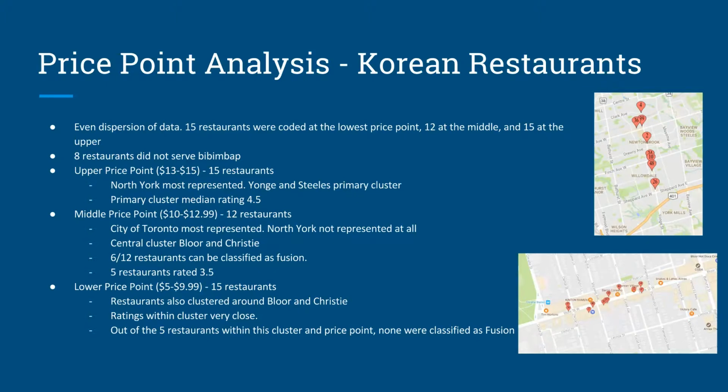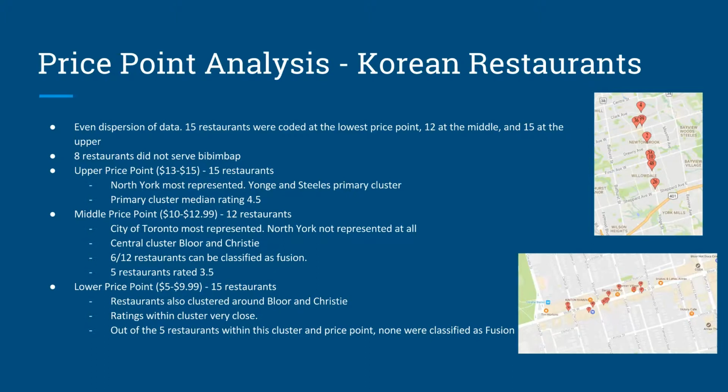Looking at the upper price point, the most represented region was North York. Our data shows that the Yonge and Steeles intersection is where these restaurants are primarily located. Applying critical mass theorem, it can be argued that the proven success of high price points in this area allows for other restaurants to maintain a high price.